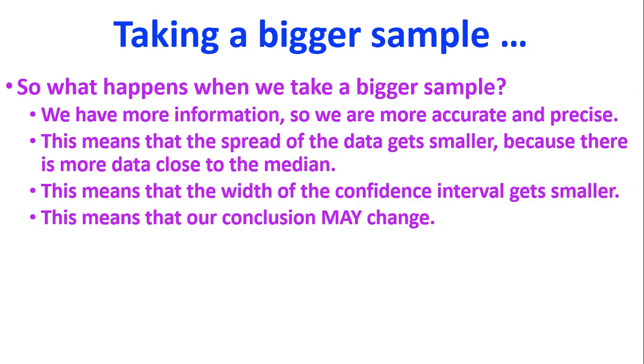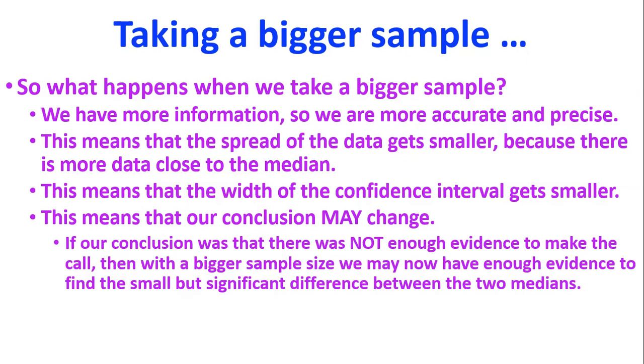So what does this do to our conclusion? Well, it may change, and that depends on what our conclusion was before. If the conclusion before was that there was not enough evidence to make the call, then with a bigger sample size, I might now have enough evidence to find that small but significant difference between the medians. So if I didn't have enough evidence to say there was a difference, now with more evidence, I might be able to say there is a difference.